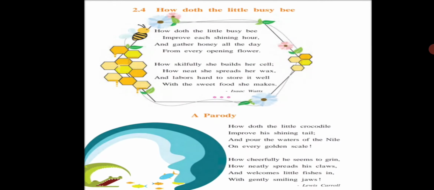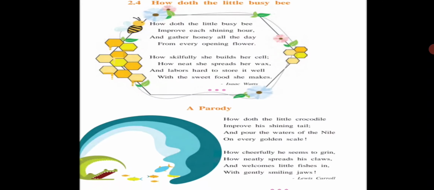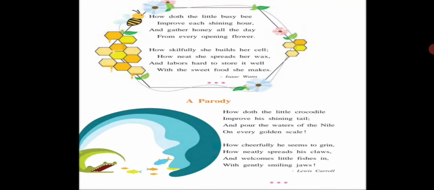So, the next poem is given here, that is a parody. In this poem, let's see here: How doth the little crocodile improve his shining tail and pour the waters of the Nile on every golden scale. How cheerful he seems to grin, how neatly spread his claws and welcome little fishes in with gently smiling jaws.